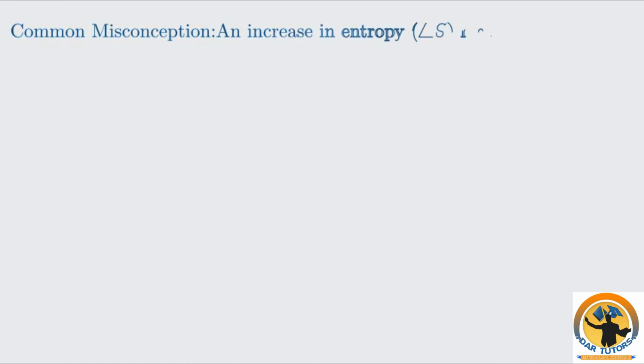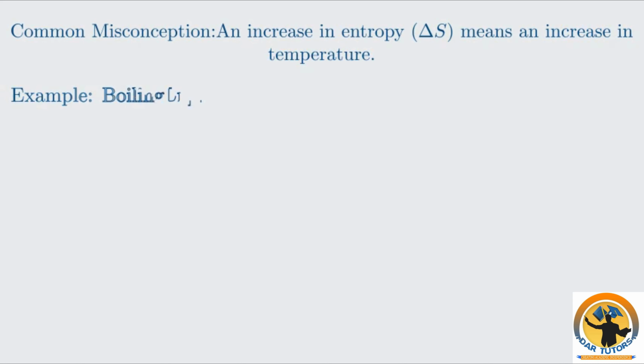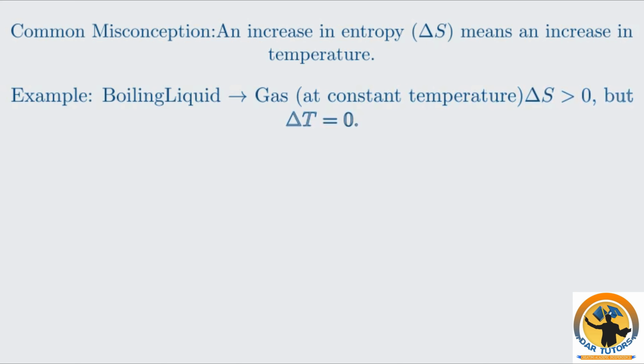Let's begin by clarifying a common misconception. It's often mistakenly thought that an increase in entropy, which we represent as dS, always means an increase in temperature. This is incorrect. Entropy, a measure of disorder or randomness, is not solely dependent on temperature. A clear example that disproves this is a phase change, specifically boiling. A liquid boiling into a gas involves a significant increase in disorder. However, this phase change occurs at a constant temperature, the boiling point. So, we have an increase in entropy with no change in temperature, demonstrating that the two are not directly linked.